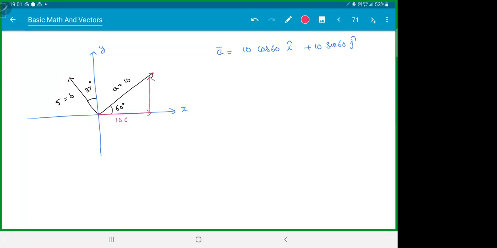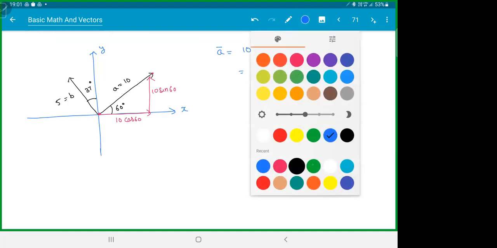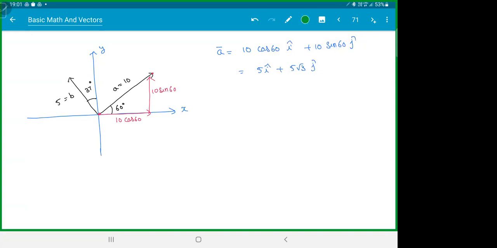So this will be how much? 10 cos 60. This is how much? 10 sin 60. So therefore it is 10 cos 60 along x, i cap, and 10 sin 60 along j cap. Cos 60 is half. Sin 60 gives 5 root 3 j. Now, why I'm telling you this way, look at b. In b there's a problem. The angle is given with the y-axis. So how do you go to b? You first travel up and then you travel left. Isn't that how you do that?